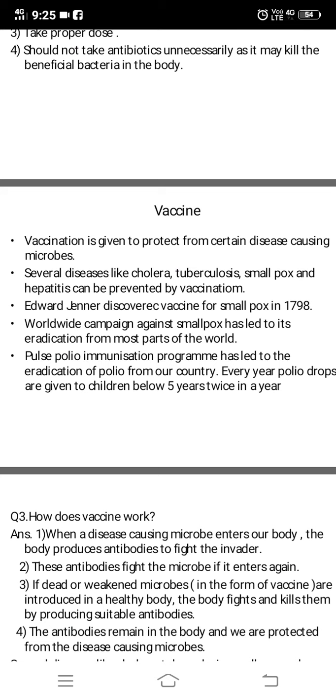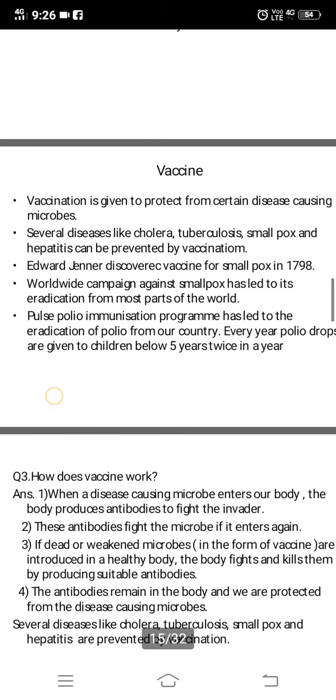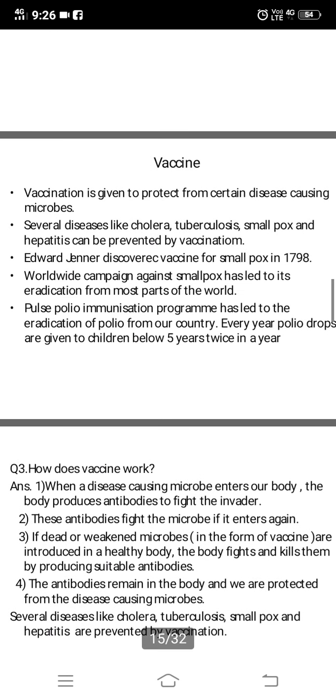Now, who discovered vaccine for smallpox? Now, as now we people are having a tough time with corona, in the same way, in the year 1798, a disease called smallpox had affected many people around the world. So what was done at that time? Edward Jenner, he discovered vaccine for smallpox, and now smallpox is completely eradicated. So that is because of vaccination. A worldwide campaign against smallpox has led to its eradication from most parts of the world.